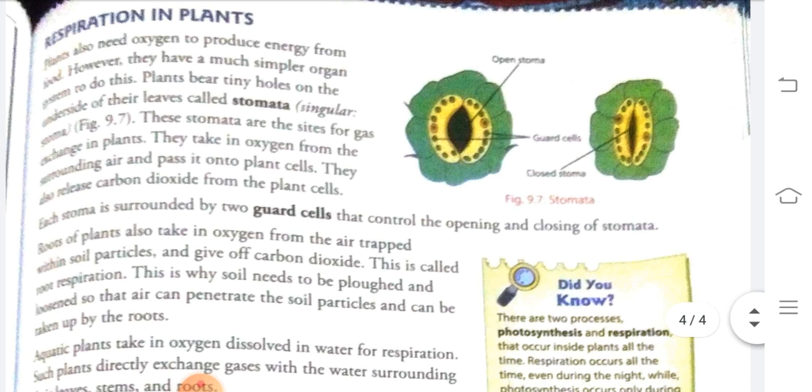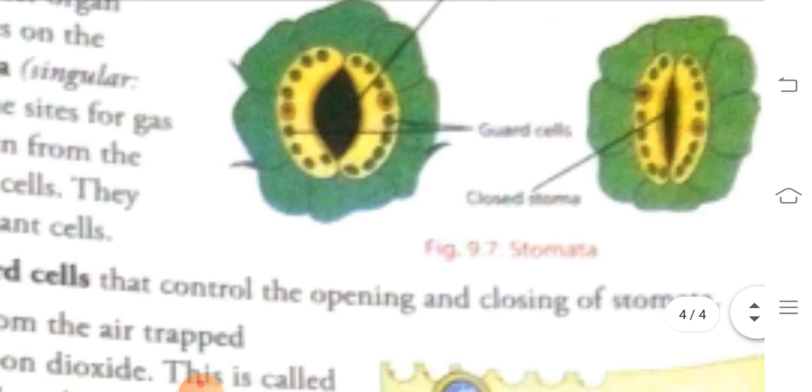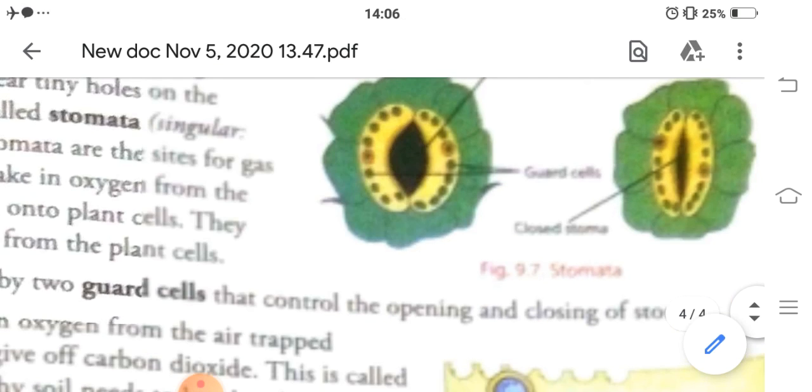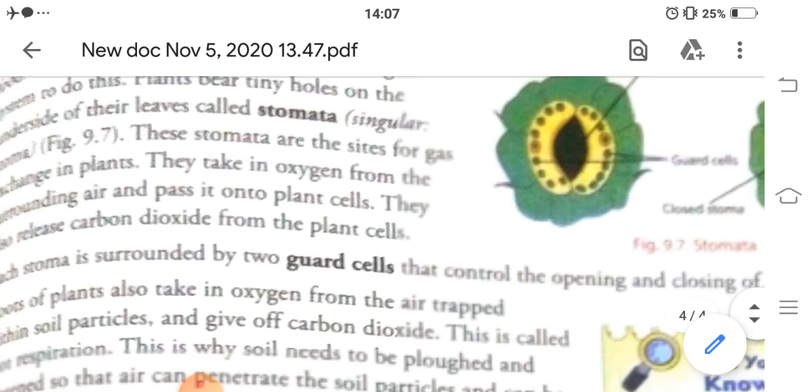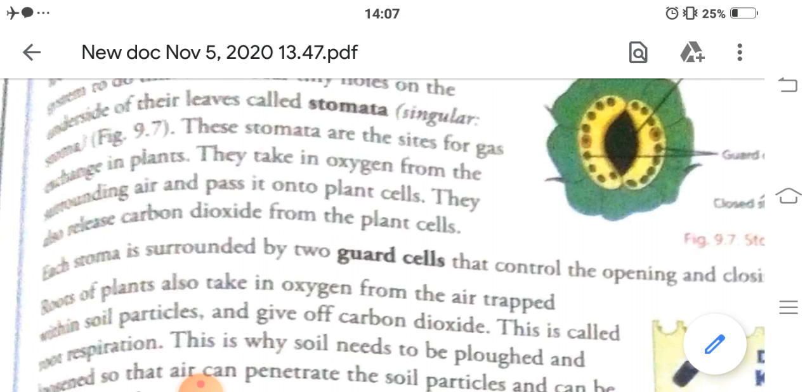You can see this is an open stomata and a closed stomata. Plants breathe through stomata. They take in oxygen from the surrounding air and pass it onto the plant cell, and they also release carbon dioxide from the plant cell.